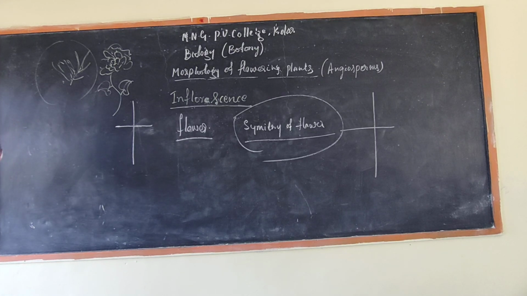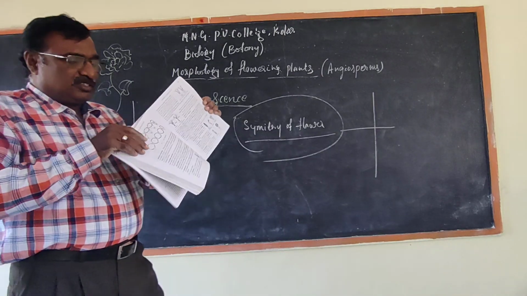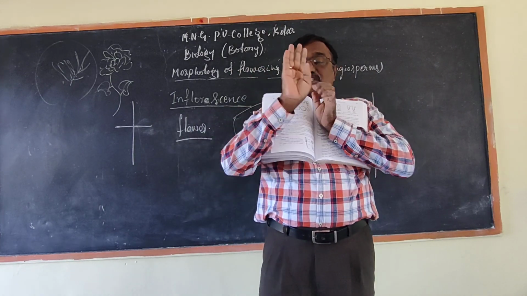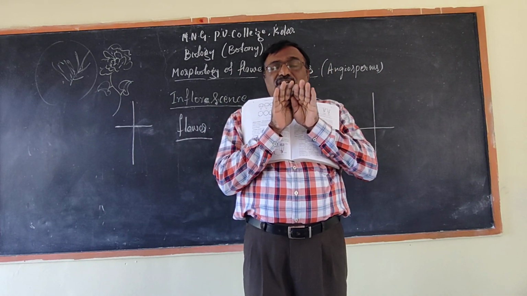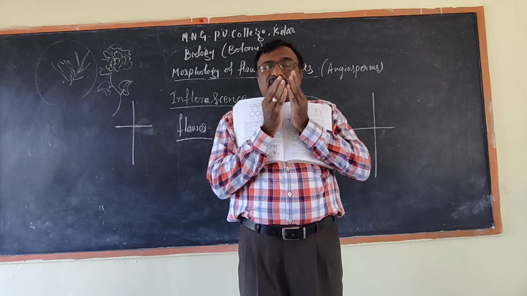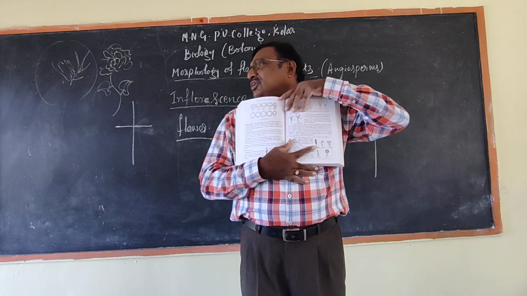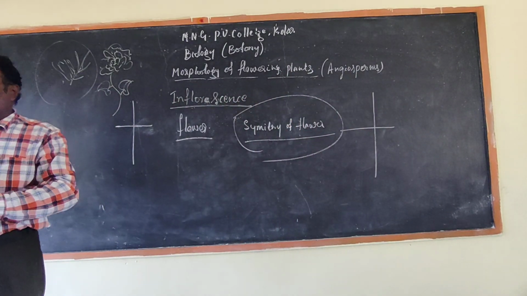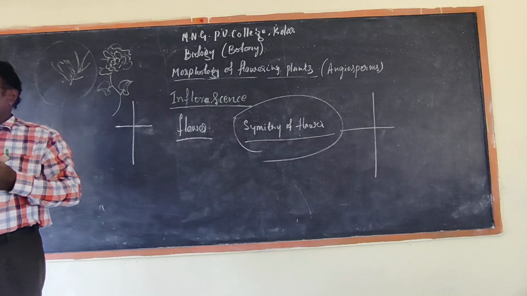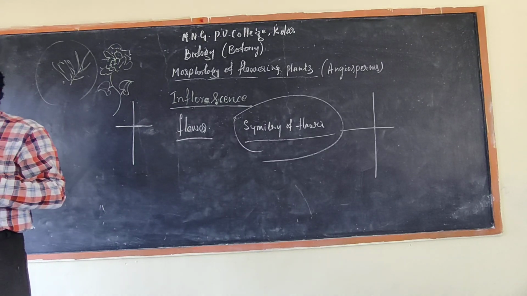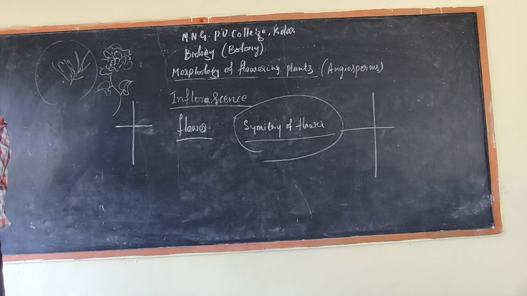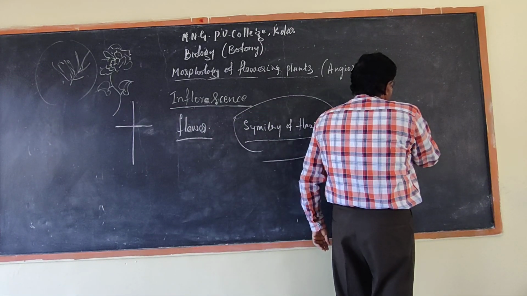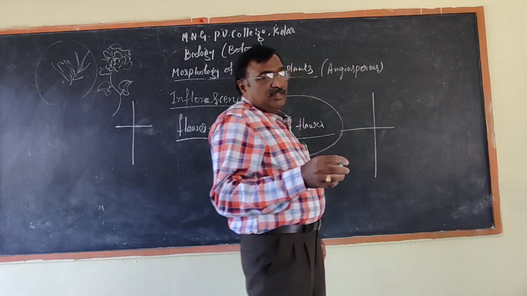I already explained the diagram. I will write this diagram on the blackboard. I will show you how the petals are arranged, one on another, imbricate, valvate, like that. Then you will be able to understand the type of arrangement of sepals and petals in a flower. Based on that, we can write a floral diagram. I will explain all that in the next class.